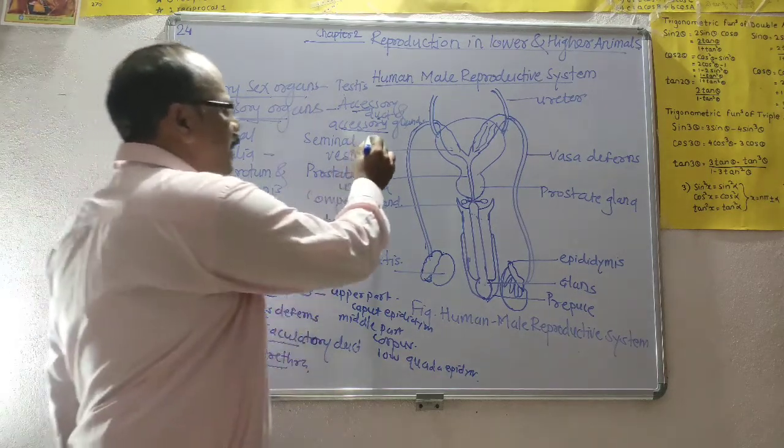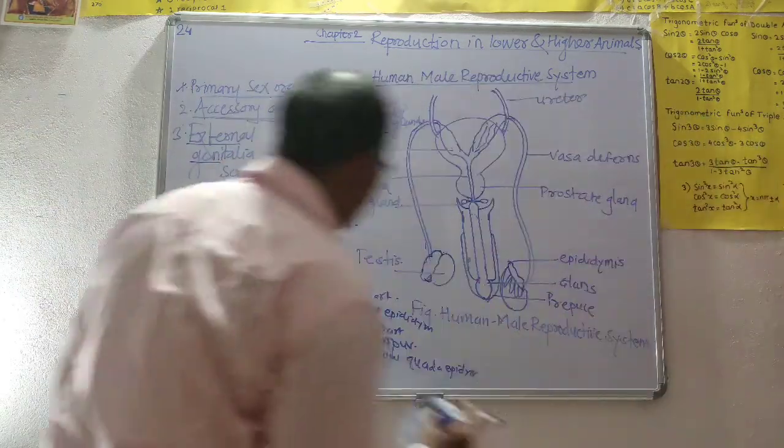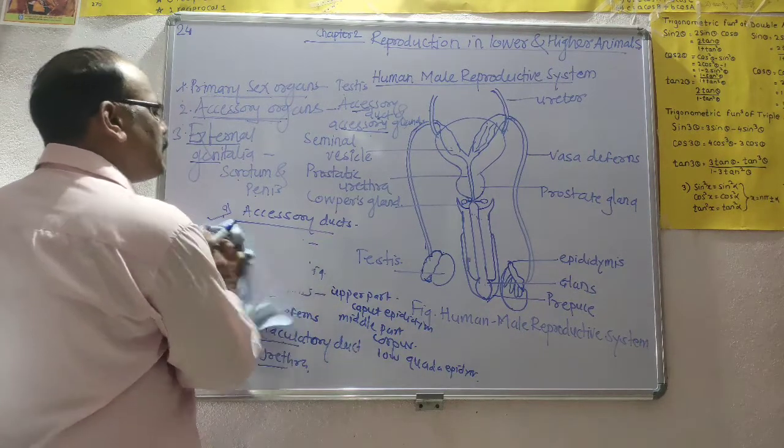Then we turn toward the accessory glands. Which are the accessory glands here?